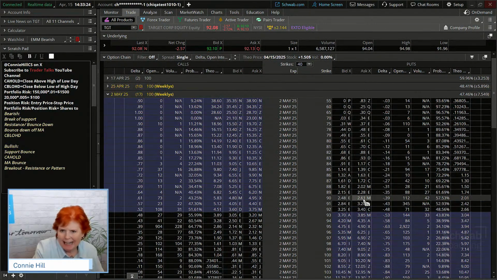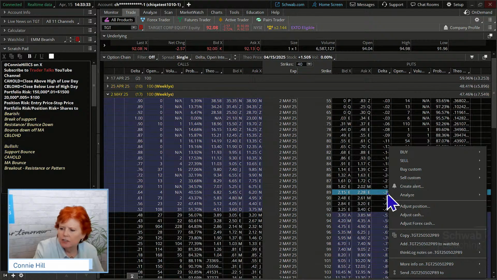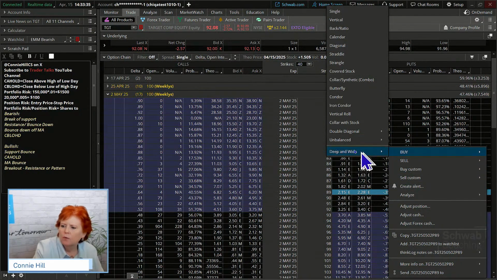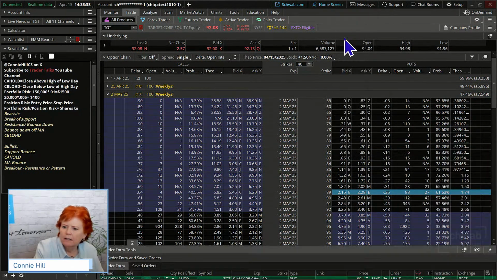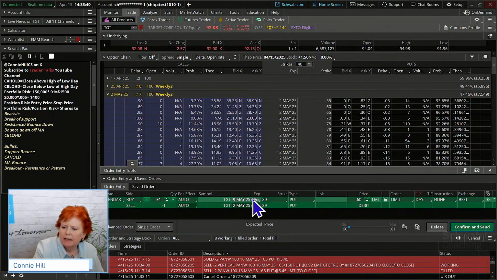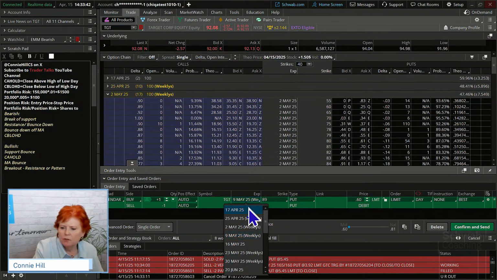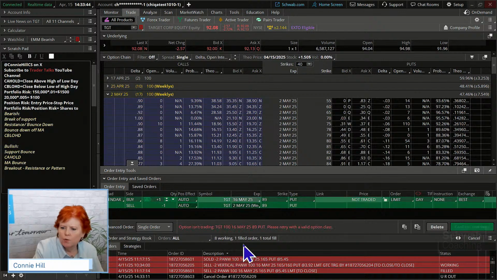Okay, I can come up to the month we're going to sell. We're going to choose 90. Currently that's at about a 39 delta. And we have a few contracts out here, but a little bit more in those $5 increments than in the single digits. So we're just going to right mouse click. We're going to buy our calendar. And again, it just picks up the next month, so we're going to change it. We're going to put this out to May 16th, where those monthlies are.